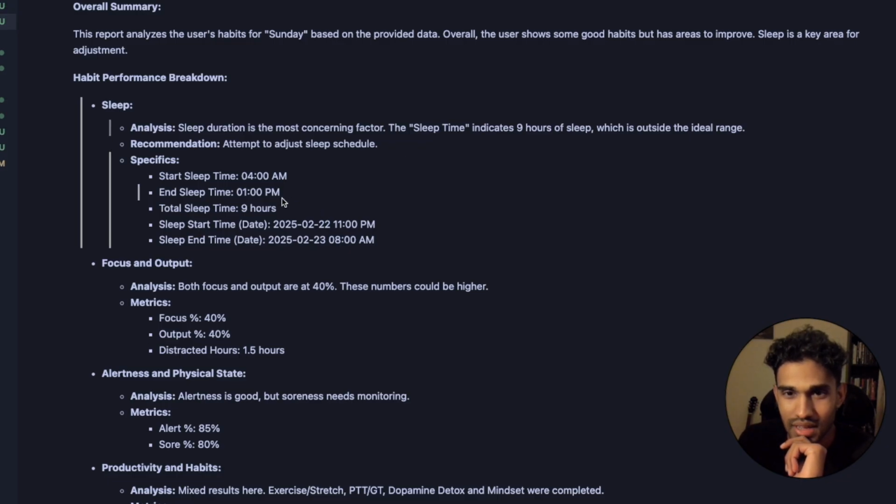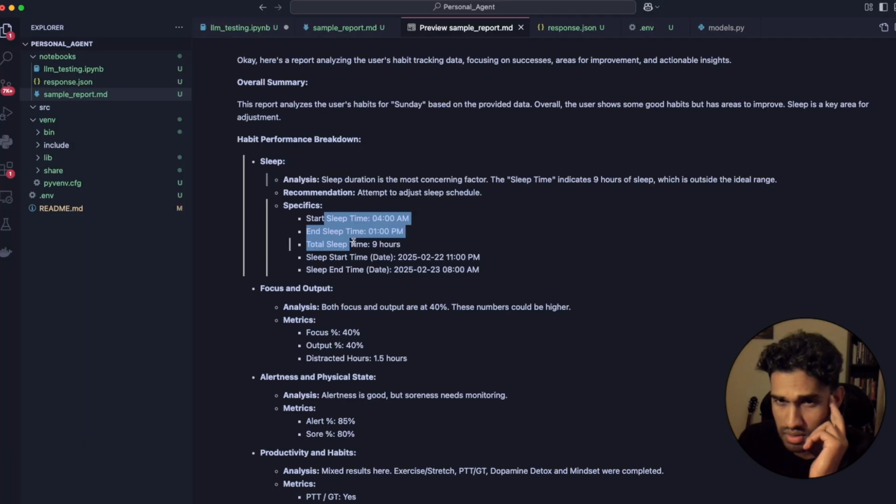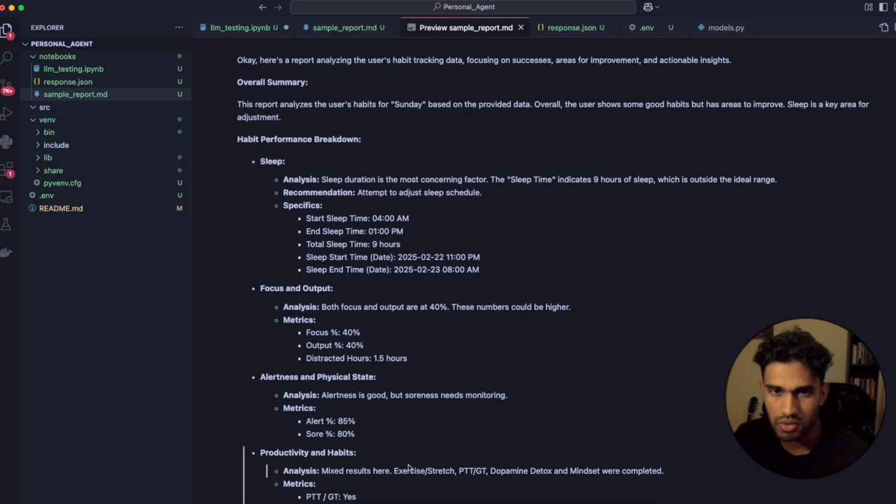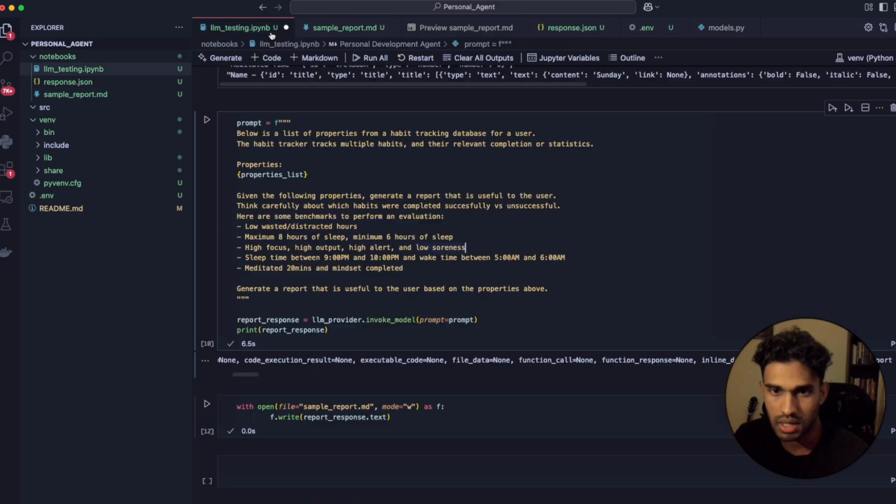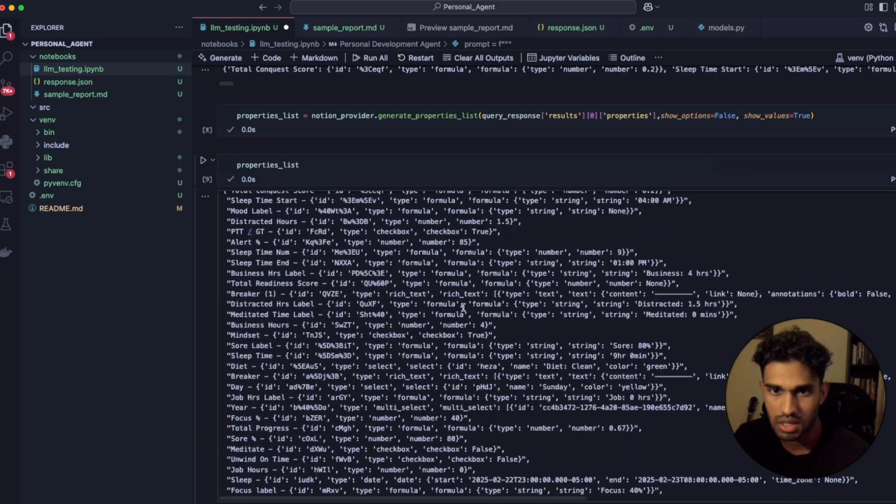Sleep time 4 a.m. and sleep time 1 p.m. I don't know if that's accurate. Okay, this seems a bit weird, this part right here. I don't know where it's getting this data from. So overall, for a first run, I think this is essentially what I want the agent to do. We'll have to definitely tune the prompt from here, but I would say this is a decent initial start.